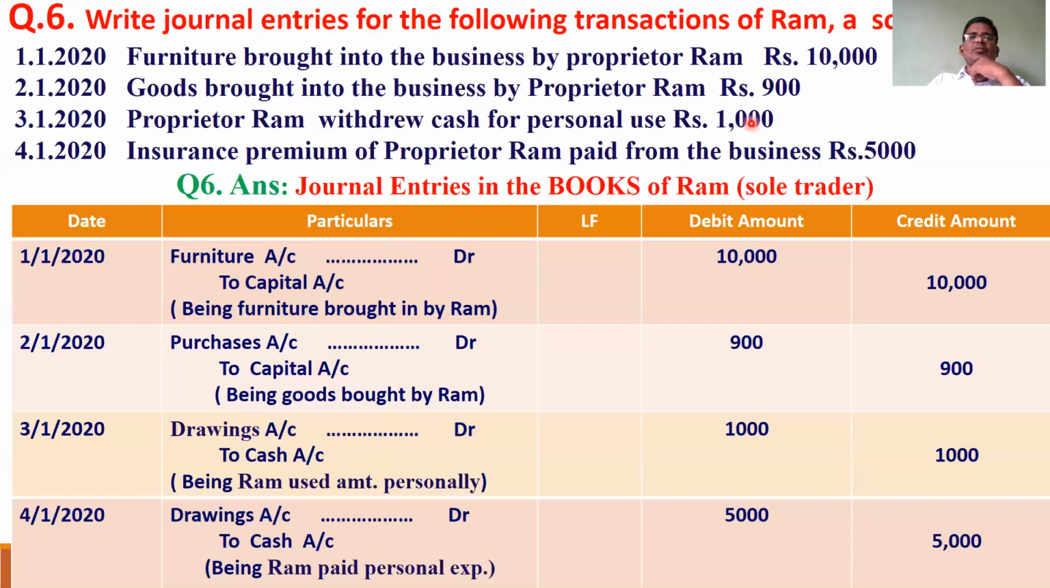He has taken away 1,000 rupees, drawings account is debited. He has taken away 5,000 rupees, drawings account is debited. So drawings account and capital account are personal accounts which represent the owner's name. Owner invests, owner gives, giver, capital account is credited. Owner receives anything, drawings account is debited. That is the point you have to remember. So this is a very good example.